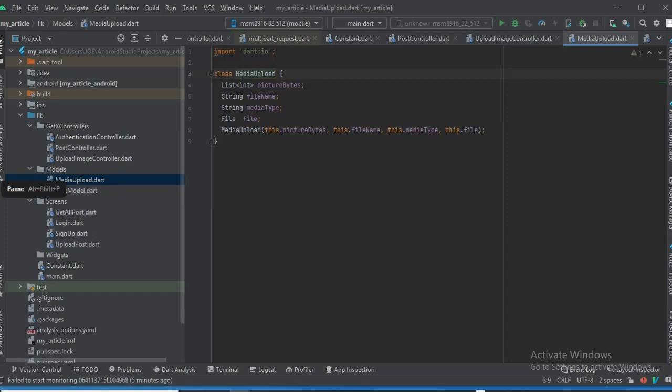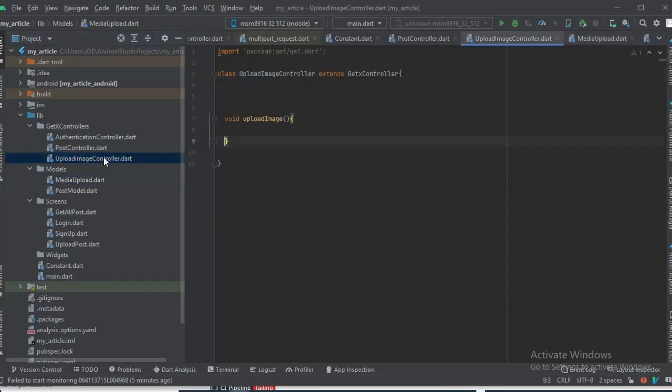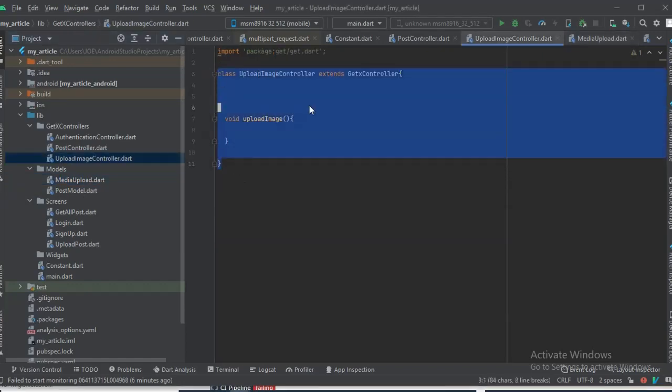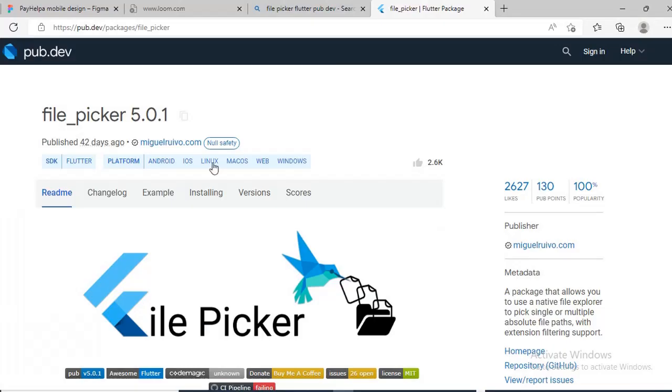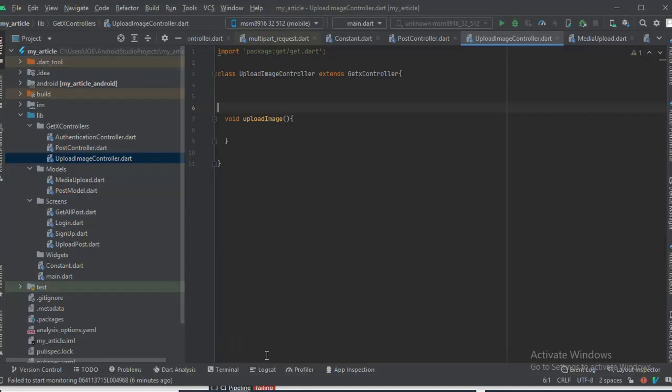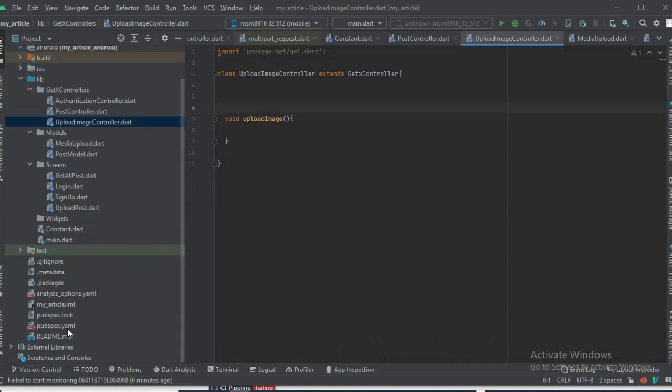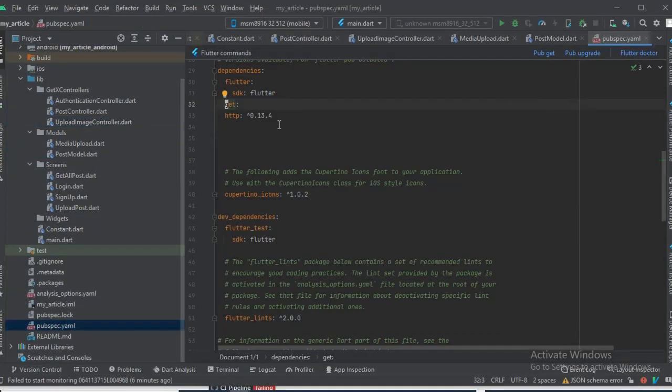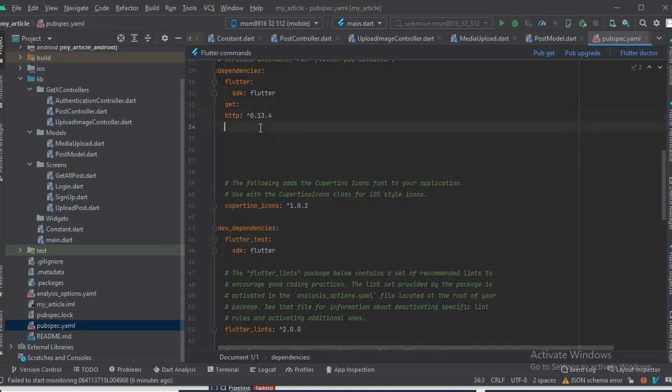So one more thing that is important is that before we use the upload image controller to start uploading images, we need something called the file picker in Flutter. So we need this file picker here, which obviously we're going to install. We just need to copy it. You can go to pub.dev and get it. Going back to our IDE, we go to the pubspec file and paste it in here. You see we have the get, we have the HTTP, now we have the file picker, and let's run the pub get and give it a little bit of time.